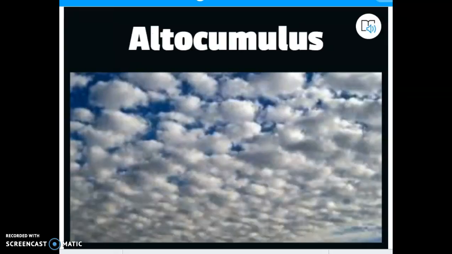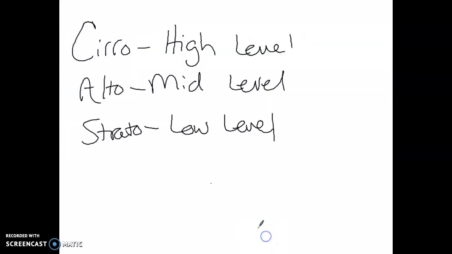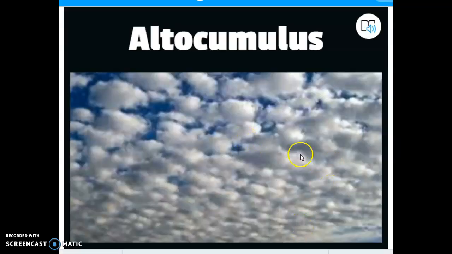Altocumulus. So, Mr. Bullens, you've changed the prefix. Let me go back and take a look at my notes. Alto is the mid-level clouds, not a problem. So this is a middle layer cumulus cloud. This one to me looks like somebody took a bag of cotton balls and dumped them all out on a blue sheet, like the whole bag. You can tell they're cumulus clouds. They're a little small, white and puffy, but there's just tons of them, and they're in that mid layer that we typically would see them in with the altocumulus clouds.